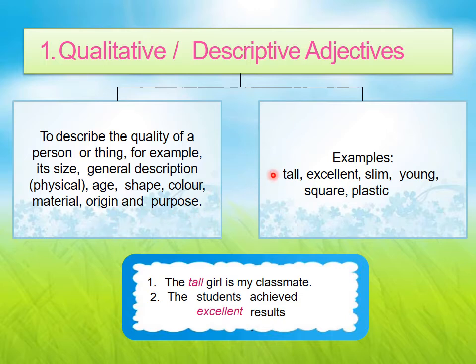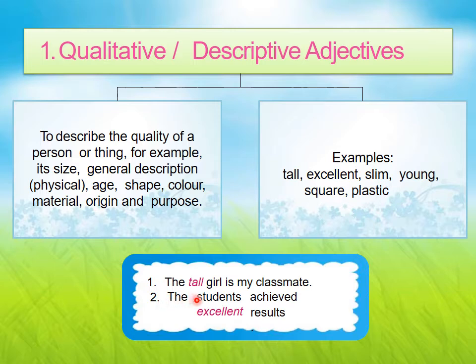Now, for examples: tall, excellent, slim, young, square, plastic. So like this you can use them in a sentence.